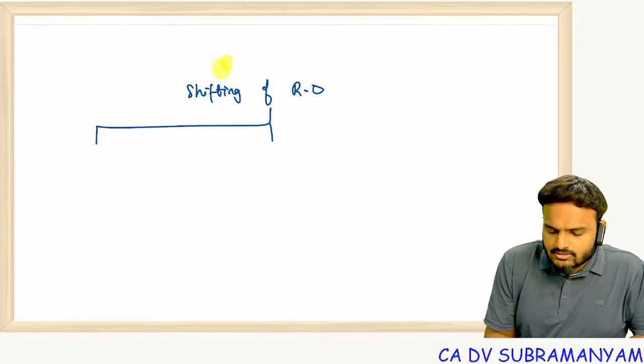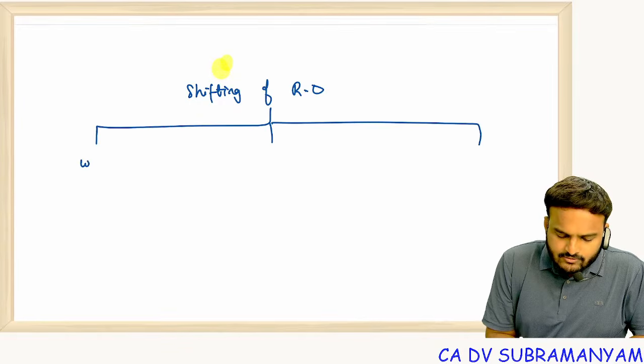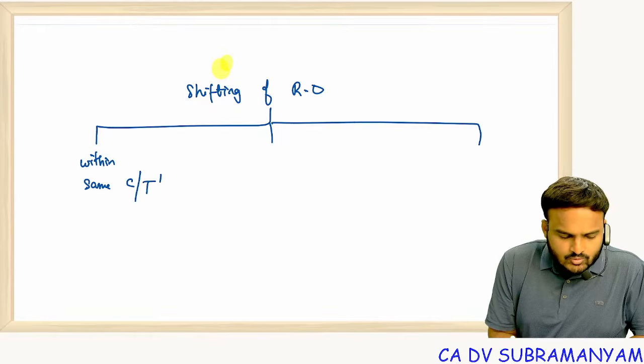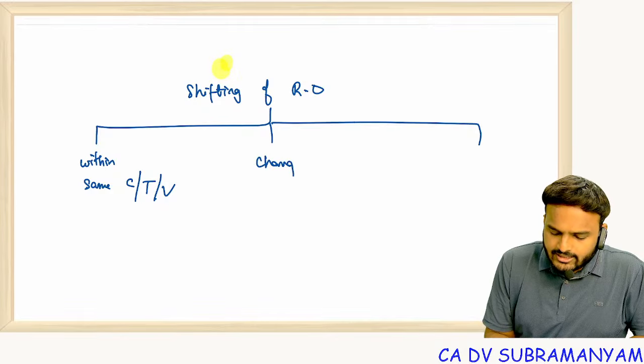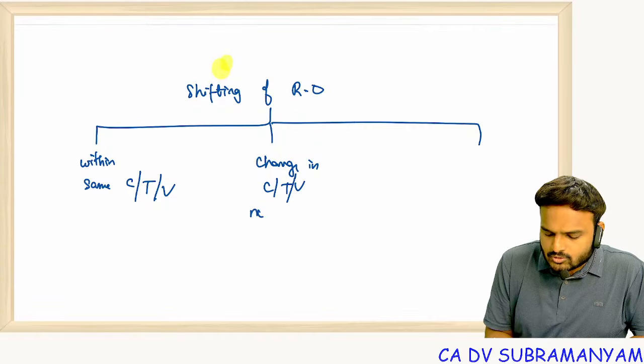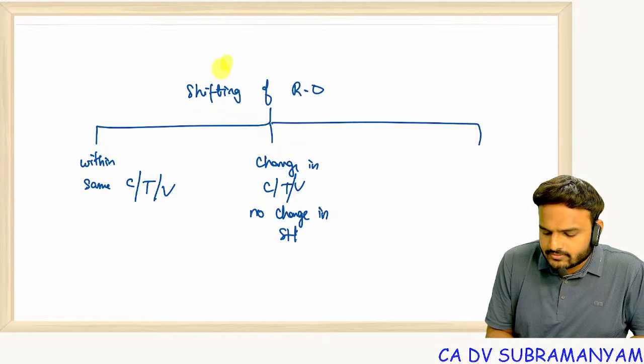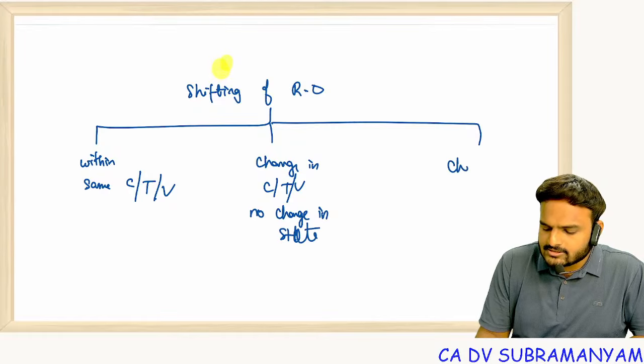Generally, there are 3 cases. First one is within the same city, town, village. Second is change in city, town, village, but no change in state. Last one is change in state.